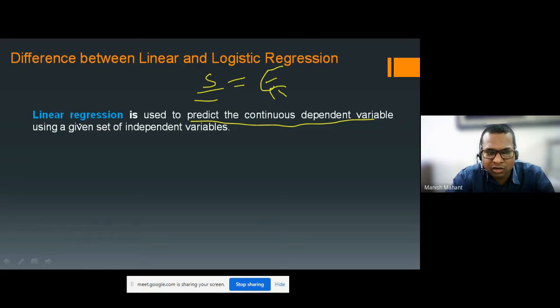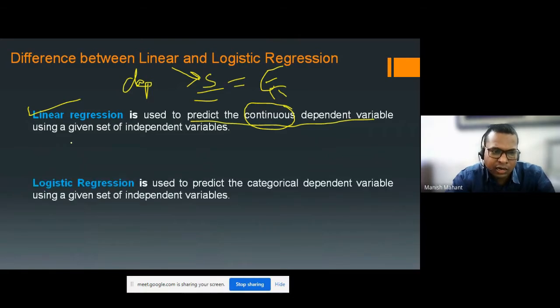When we are predicting the dependent variable and its answer must be a continuous type of variable, we use this linear regression model.